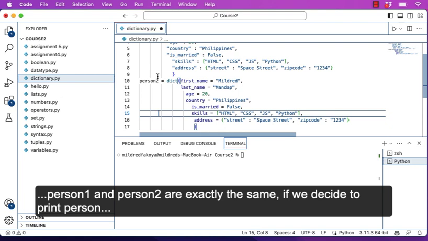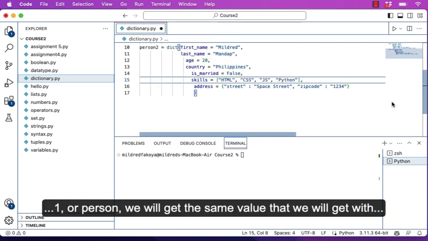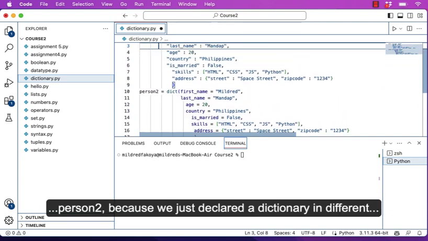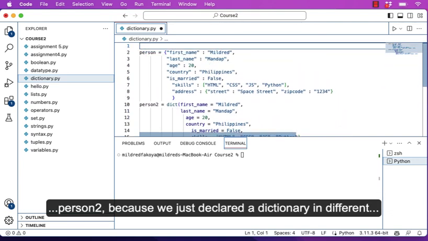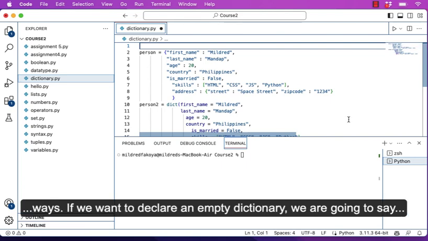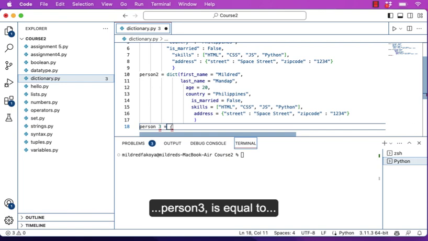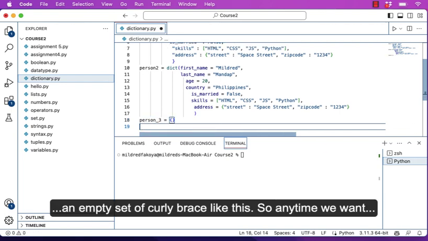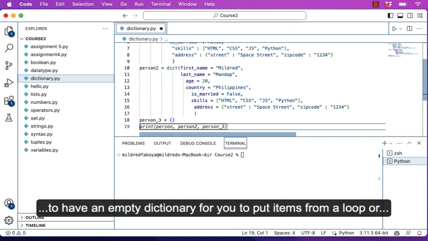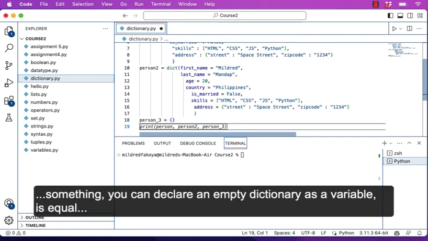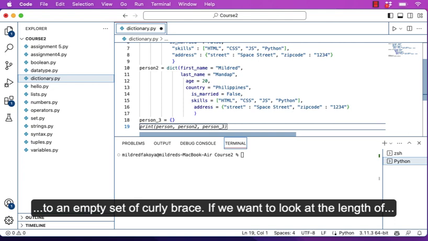Person 1 and person 2 are exactly the same. If we decide to print person 1, or person, we will get the same values we get with person 2, because we just declared the dictionary in different ways. If we want to declare an empty dictionary, we say person_3 is equal to an empty set of curly braces like this. Anytime you want to have an empty dictionary for you to put items from a loop or something, you can declare an empty dictionary as a variable equal to an empty set of curly braces.